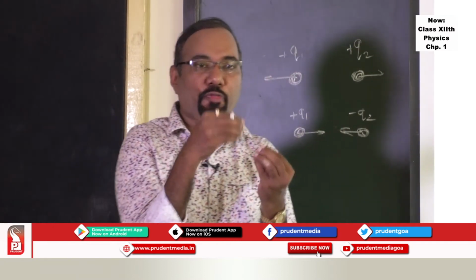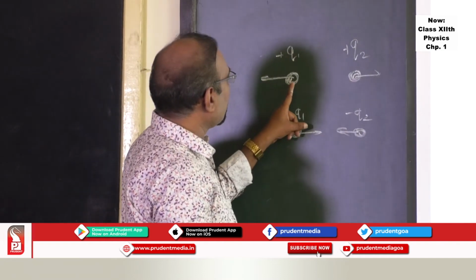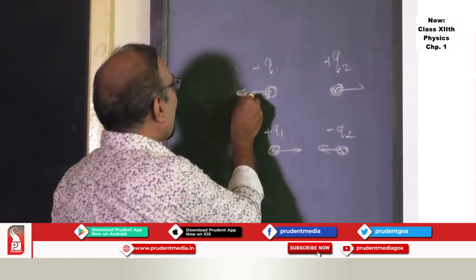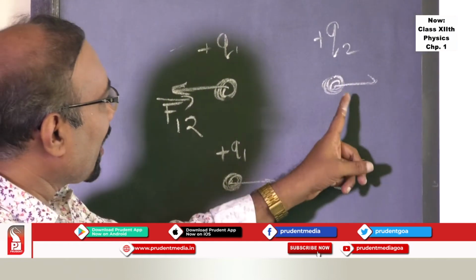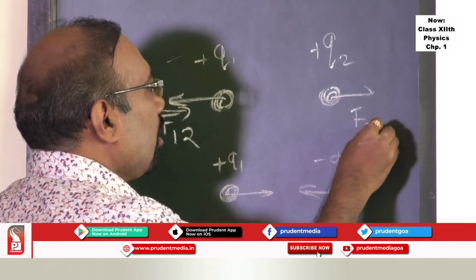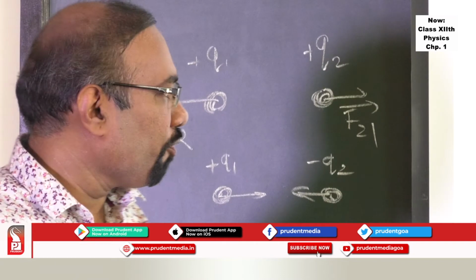You can find the force on one charge due to many charges. For example, the force on this charge due to this charge, I can write as force on charge 1 due to 2. Likewise, I can write force on charge 2 due to 1. This is the way to understand it in vector form.